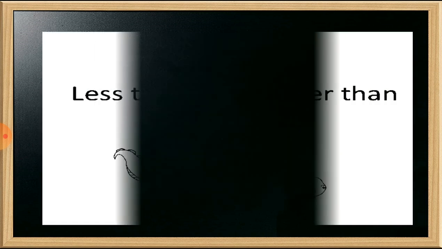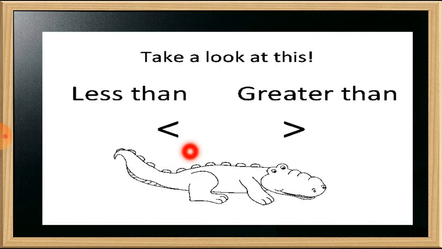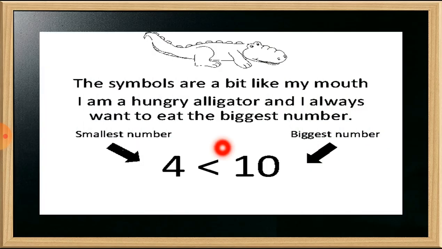Let's see the next one. As I told you, this is the sign of less than. Whenever the crocodile opens its mouth to the right side, it means less than, and whenever the crocodile opens its mouth to the left side, it means the greater number. So students, the symbols are a bit like my mouth. I am a hungry alligator and I always want to eat the biggest number. So the alligator always wants to eat the bigger number.